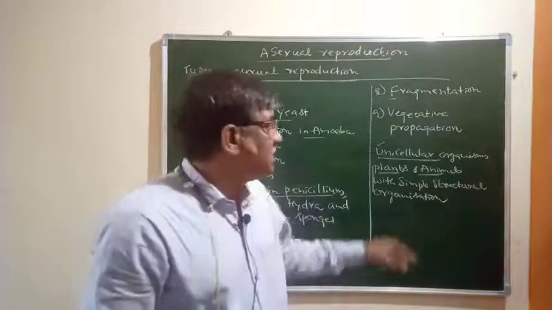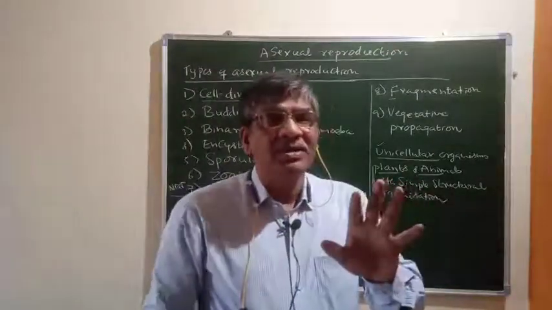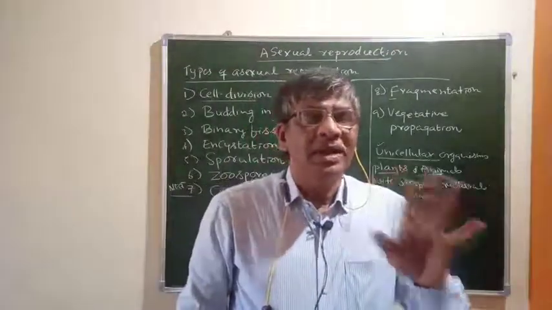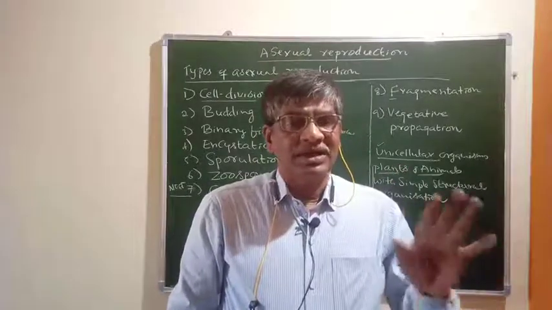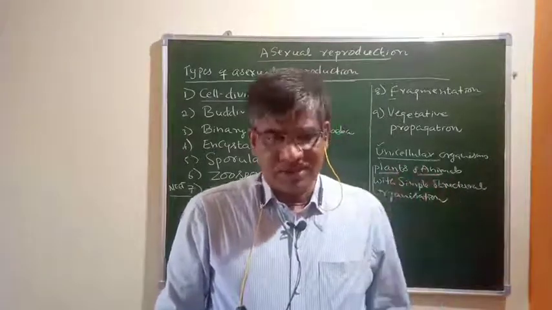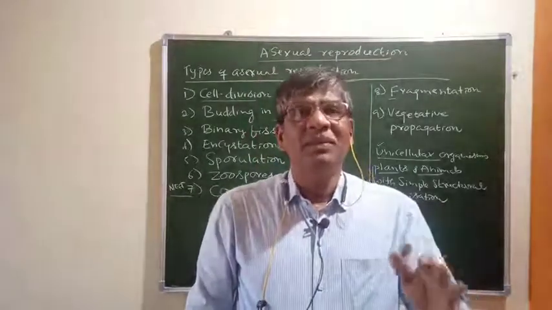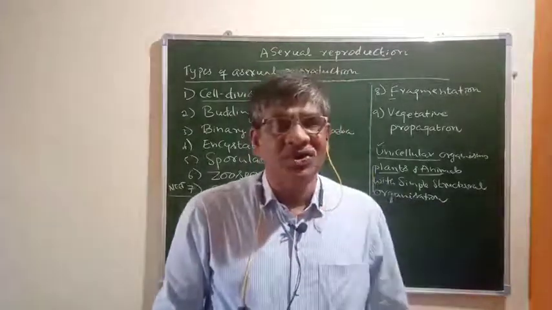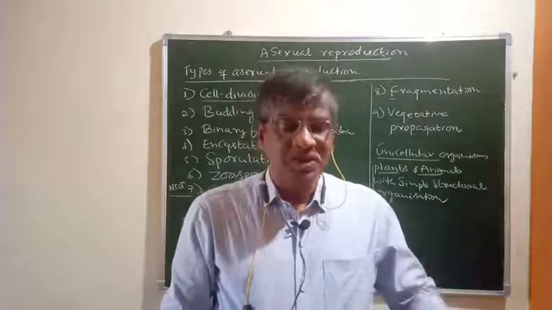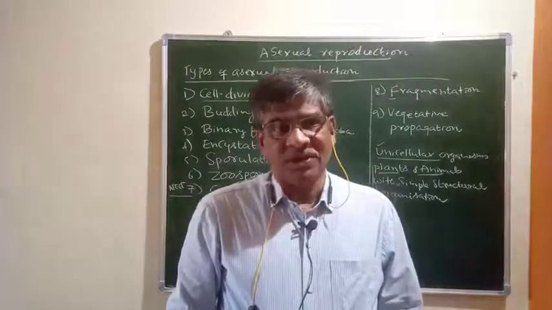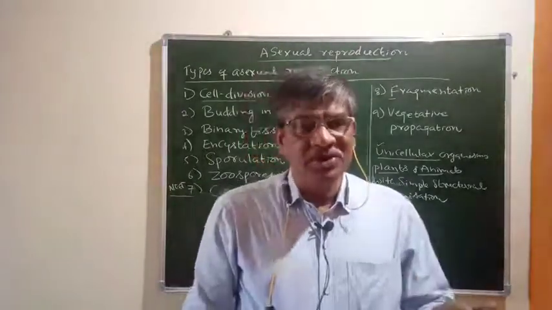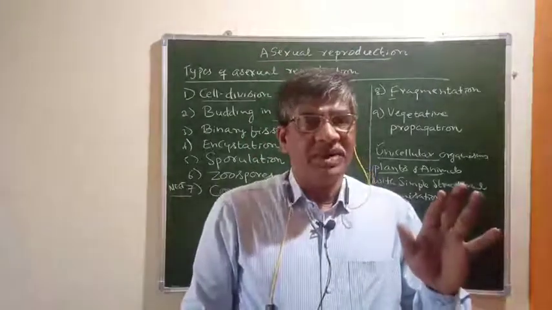It means asexual reproduction may not occur in higher organisms, or in plants and animals with complex structural organizations, where there is no asexual reproduction. They will reproduce by the sexual method.